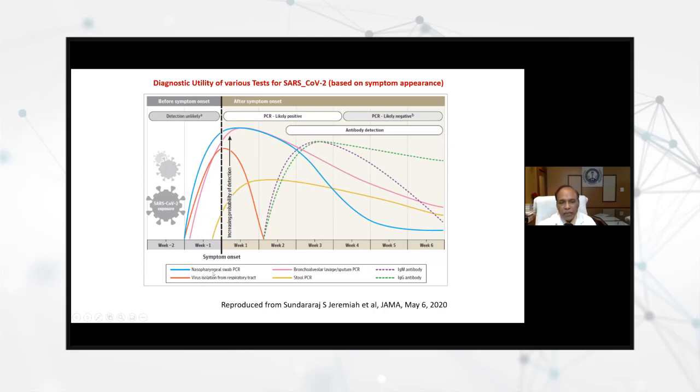So either from the nasopharyngeal swab or the virus isolation from the same swab, you can have either PCR or isolation. And after symptoms, for the symptomatic patient, you will have all these 3 possibilities. You can isolate the virus in culture, or you can amplify its genes using RT-PCR.